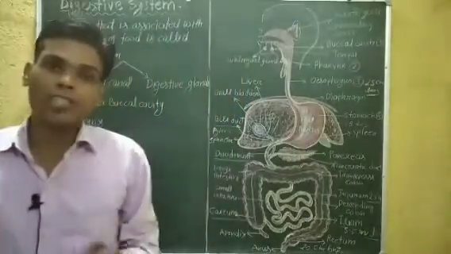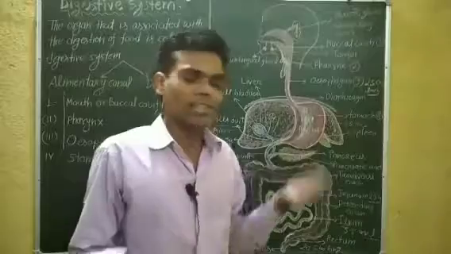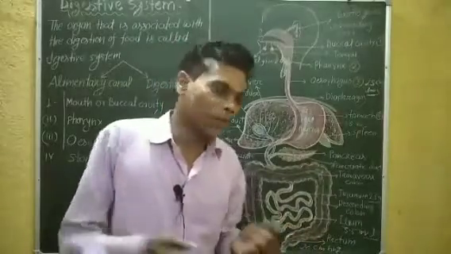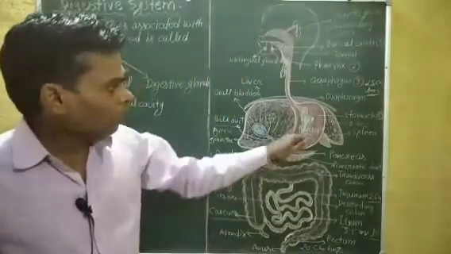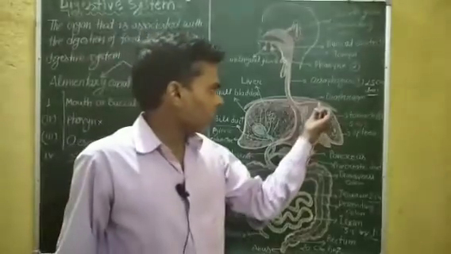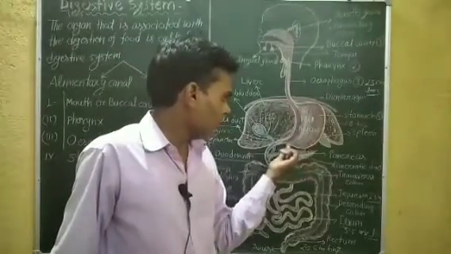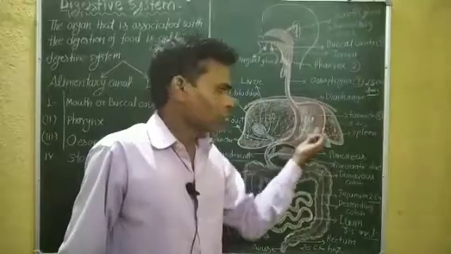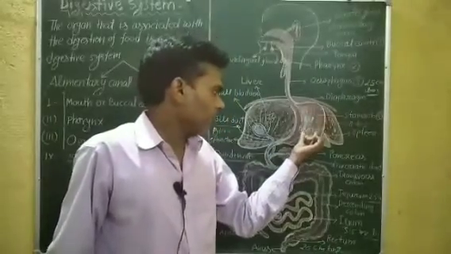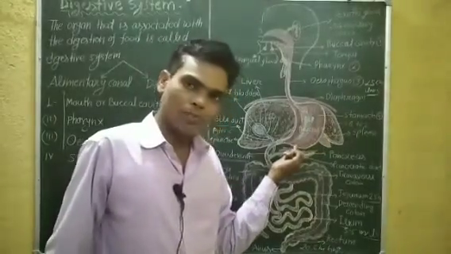Its important role is also killing bacteria. Now, mucus is secreted by the wall of the stomach.